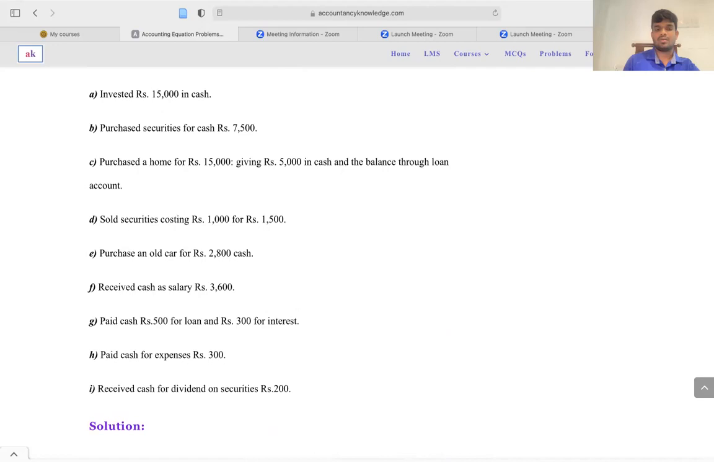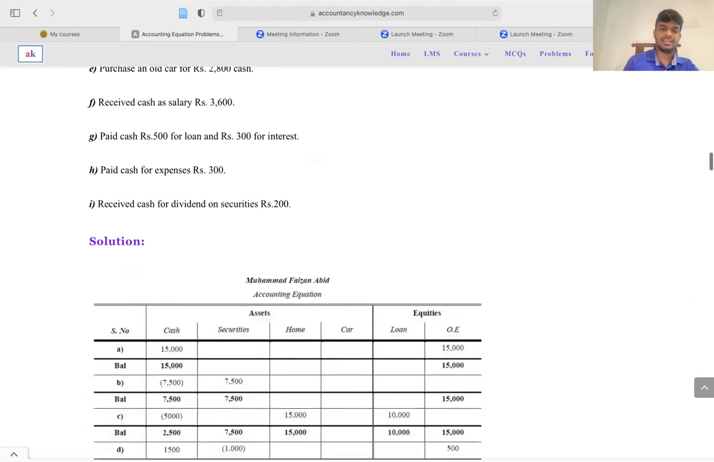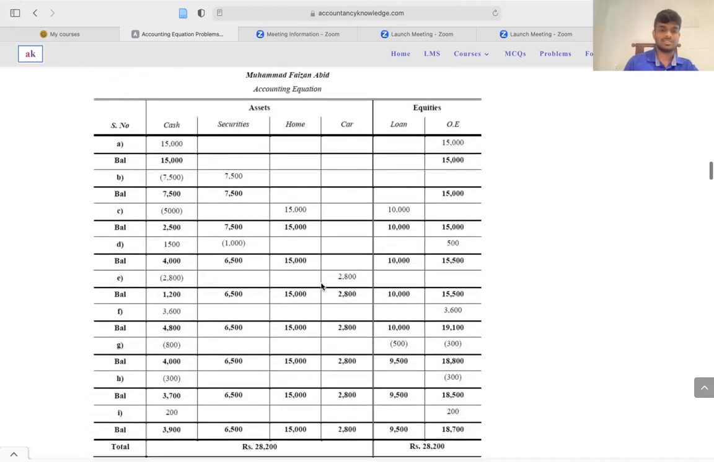Then purchased an old car for rupees 2,800 cash. So that means you have purchased an old car for 2,800. The car balance will be increased by 2,800 and your cash balance needs to be reduced by 2,800. So it is shown like this.